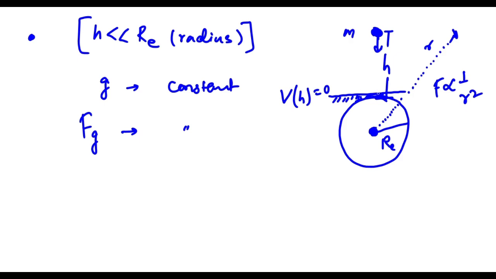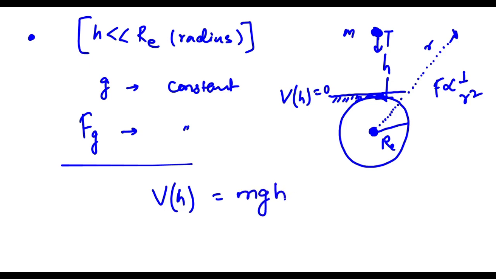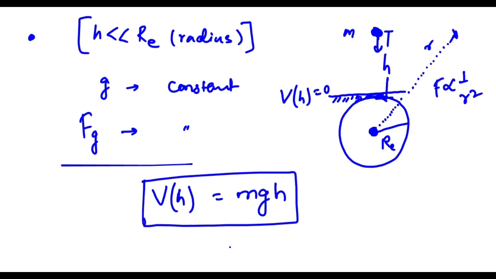So if you are raising this body up to height h, it will now have potential energy, V of h, equal to m g h. This much potential energy is going to arise in this body, and it is because of the gravitational force, so we can call it gravitational potential energy. Now what is happening exactly here?